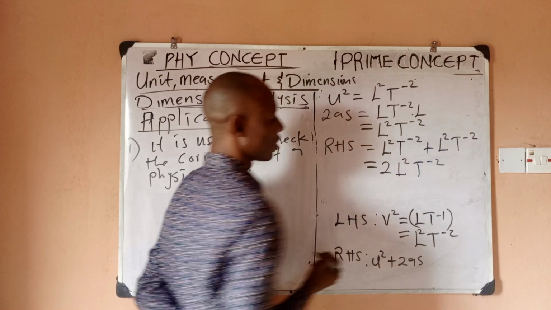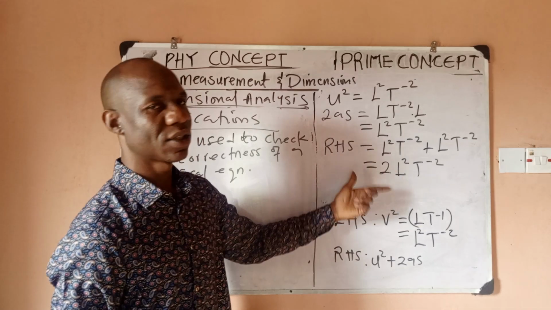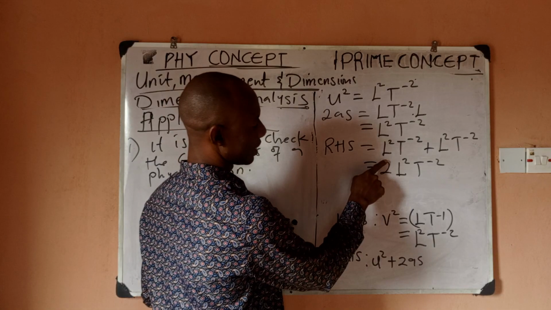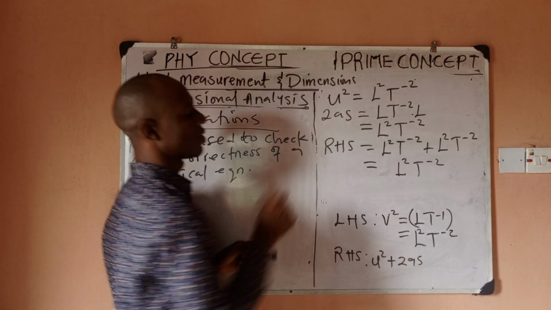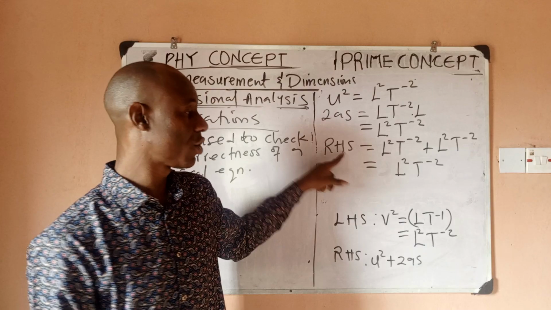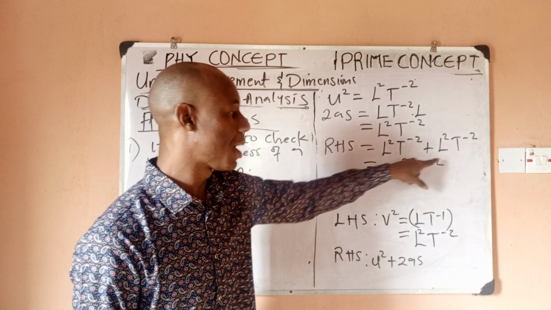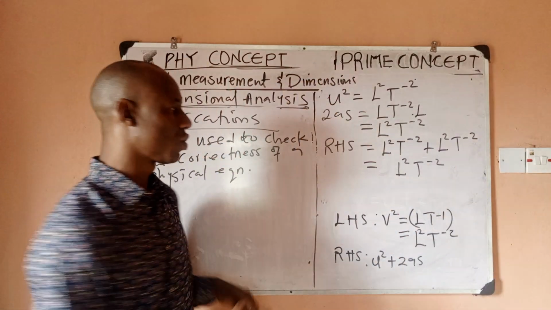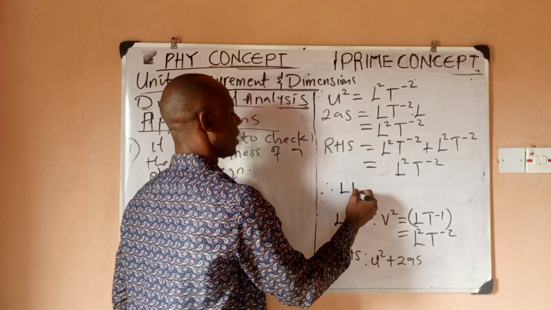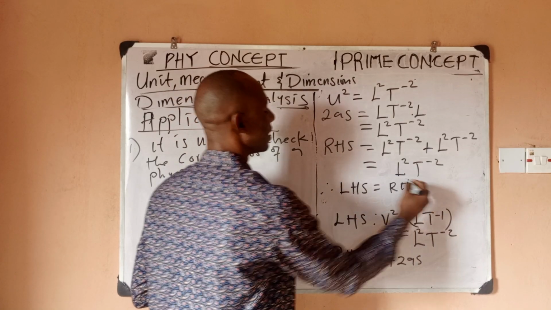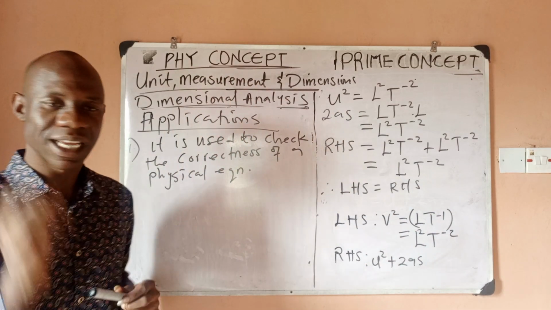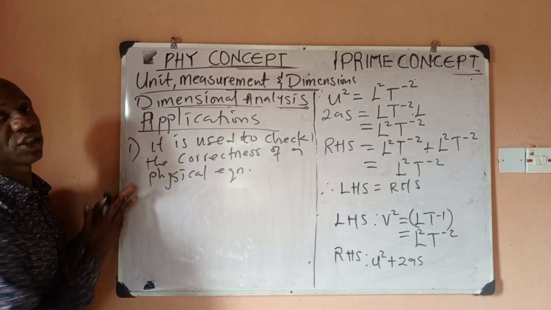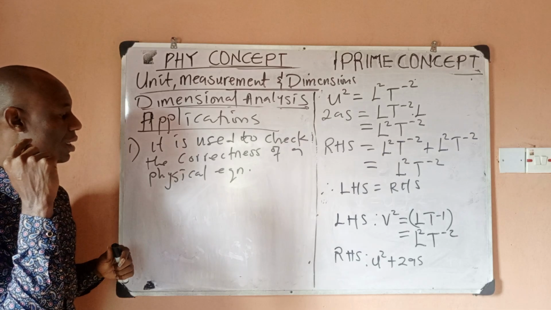But remember, in dimension, dimensionless constants are not necessary. So if you ignore this constant, our right hand side dimension is L squared T to the power minus 2. Our left hand side dimension is L squared T to the power minus 2. Therefore, left hand side equals right hand side, it means that equation B is the correct equation. So that is one of the applications of dimensional analysis, to determine the correctness of a physical equation.